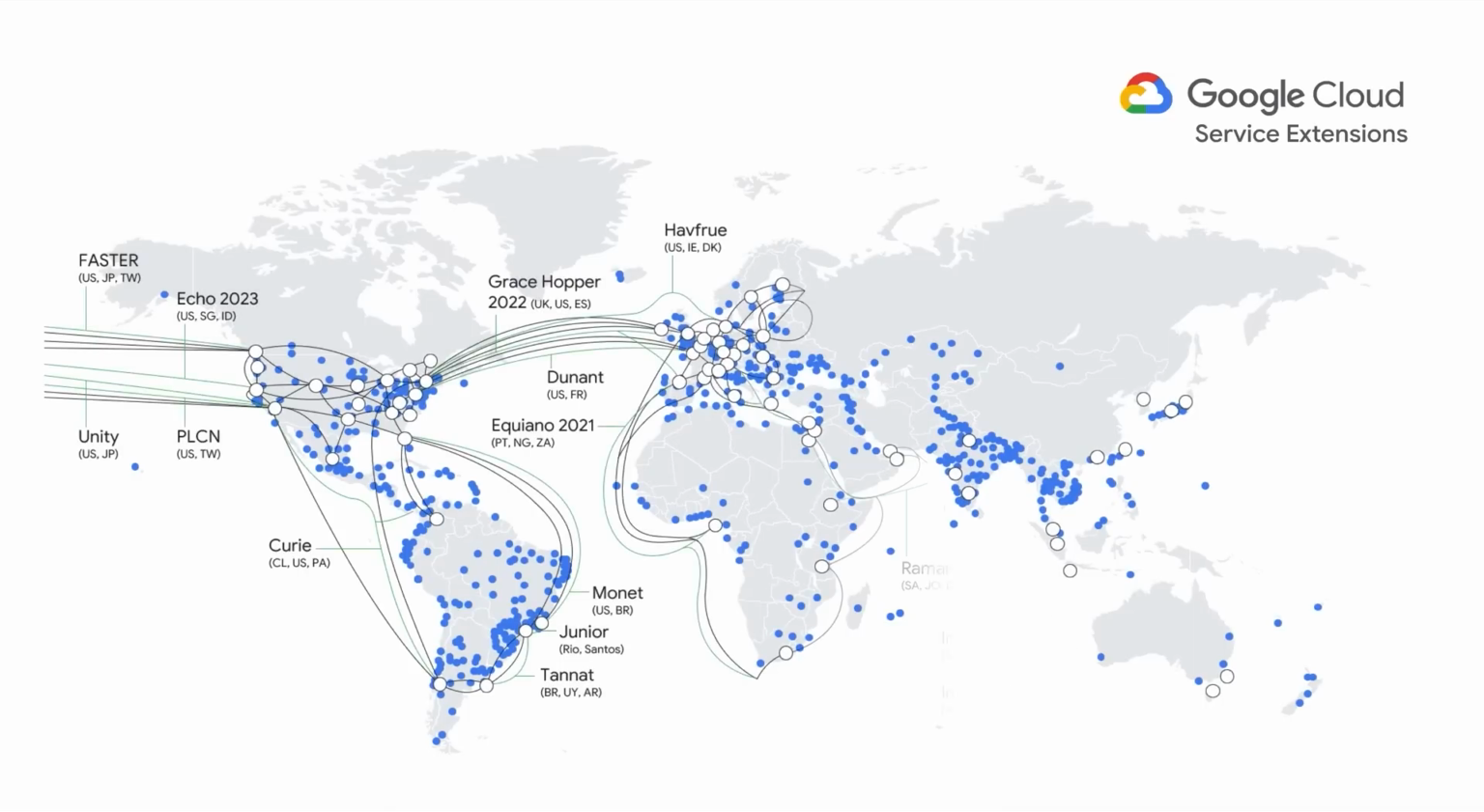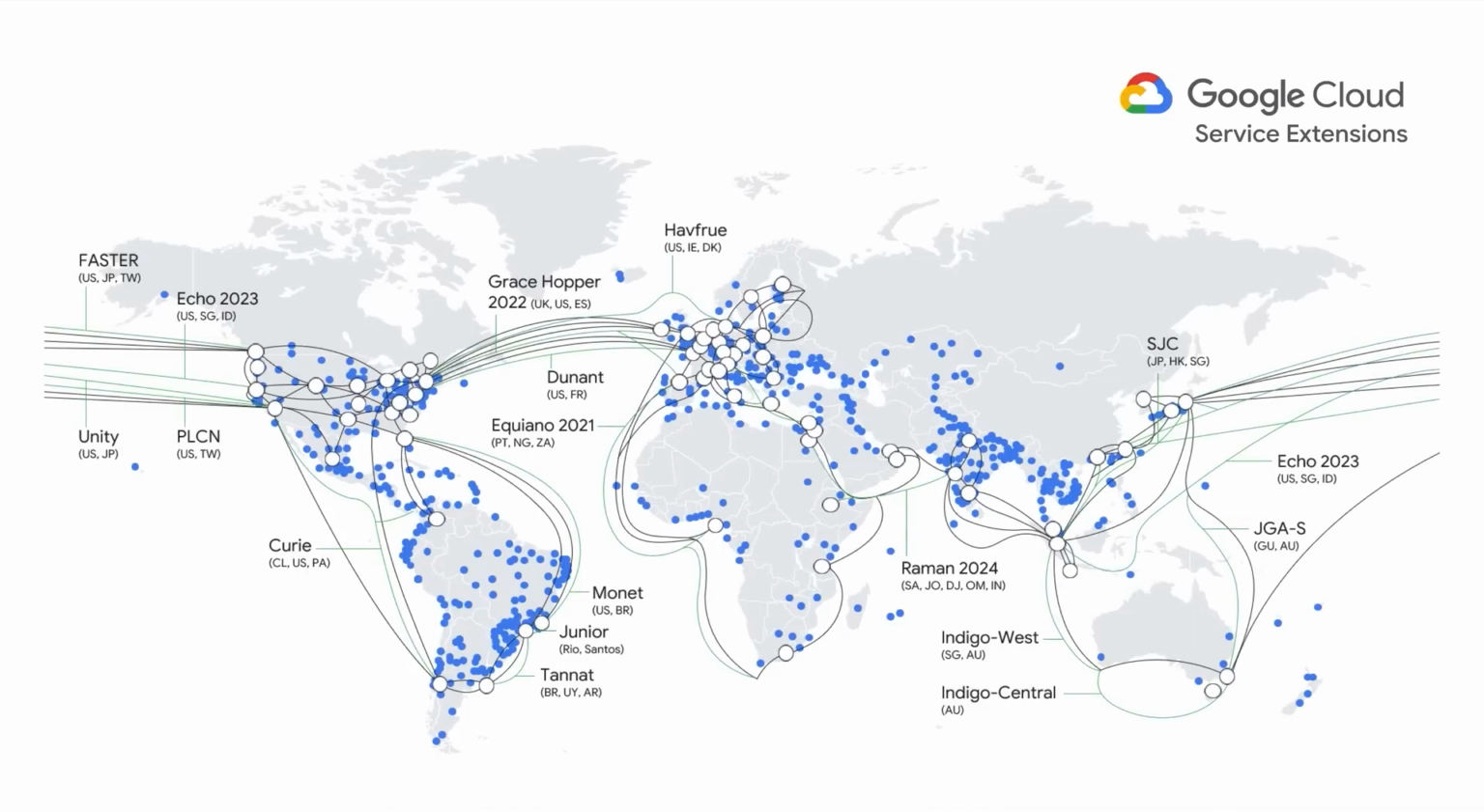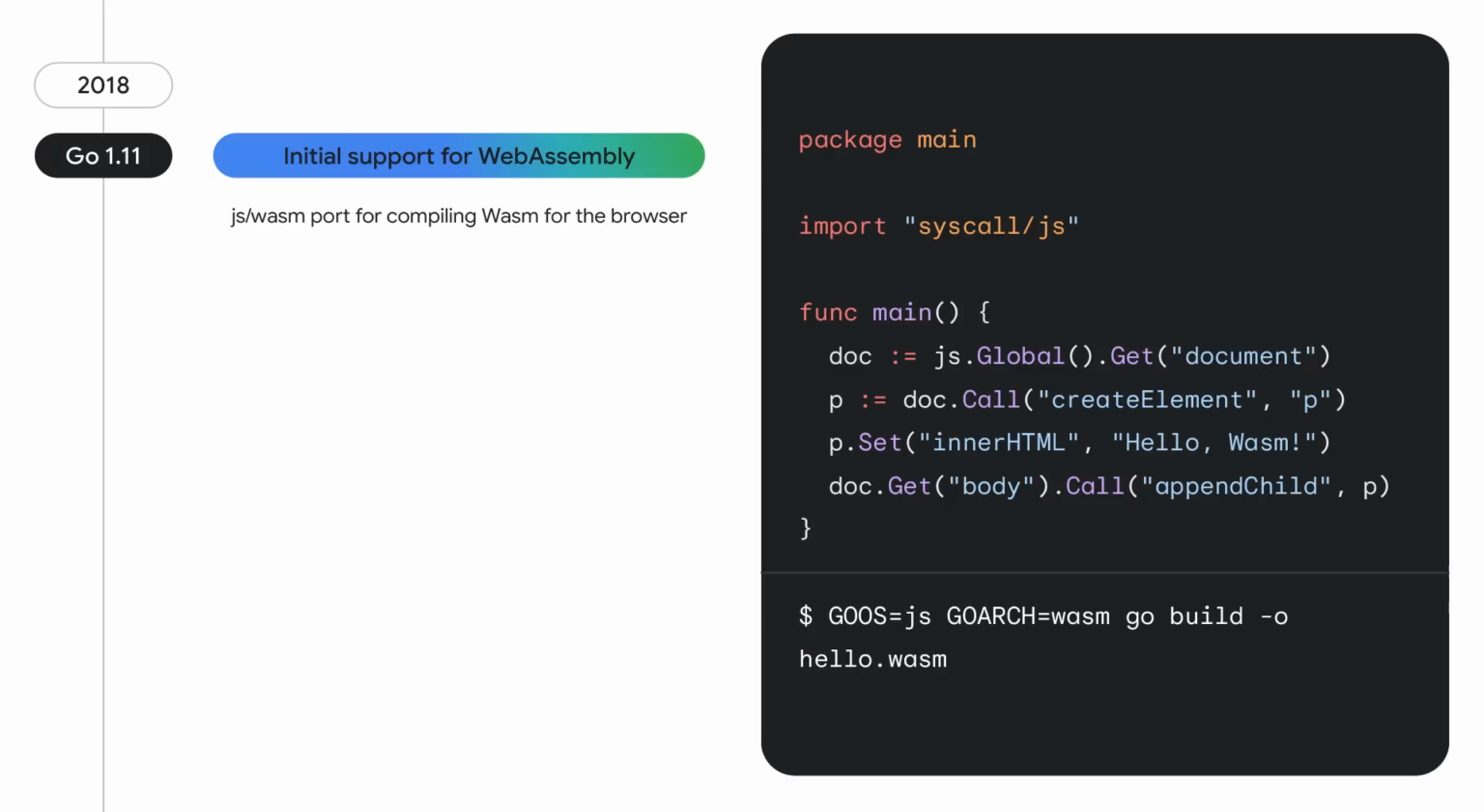For example, you can run your WASM code on Google Cloud Service Extensions, which provides edge computing at over 200 edge locations across more than 200 countries. Go first introduced support for WASM in Go 1.11 with the js/wasm port. WASM itself was originally designed for browsers, and the js/wasm port enabled this use case by allowing you to target web pages through a JavaScript host.